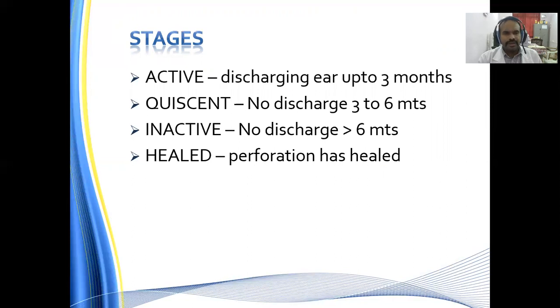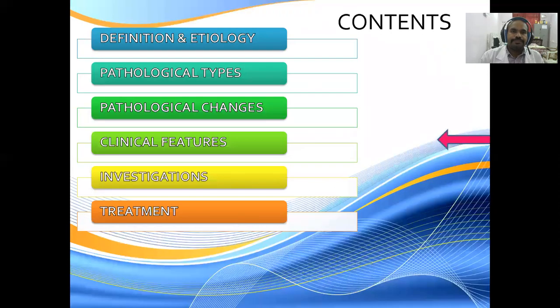Then we have the inactive stage, where there is no discharge at all for a period of more than 6 months. Healed means the perforation has healed with a thin tympanic membrane. So these are the stages in chronic otitis media mucosal: active, quiescent 3 to 6 months, inactive more than 6 months, and healed, where the perforation has healed.